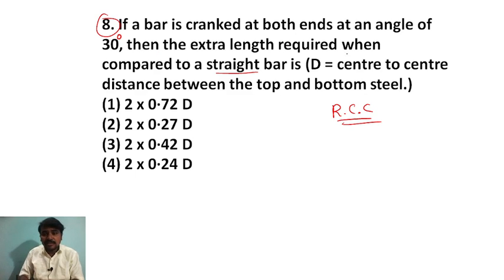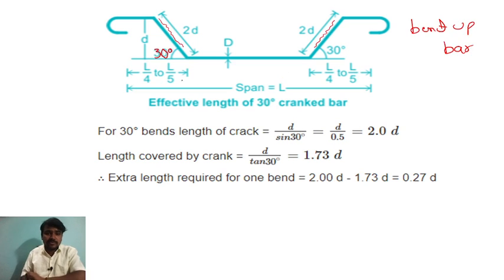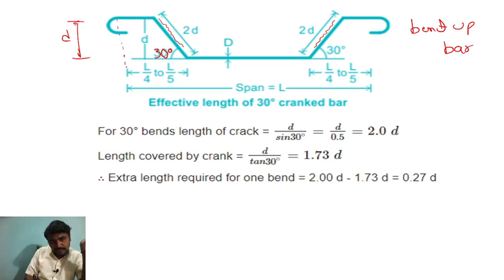Then the extra length required when compared to a straight bar. This is D, the depth of the slab, and this one and this one also.